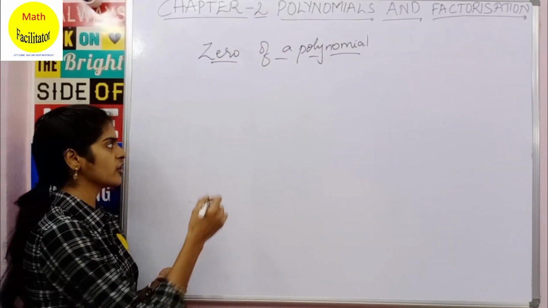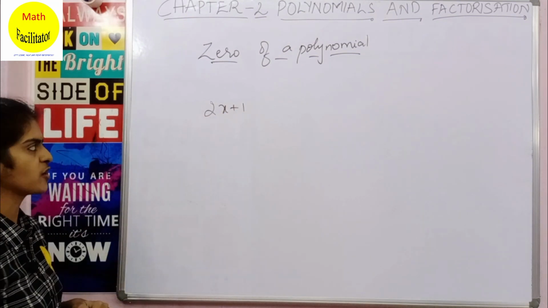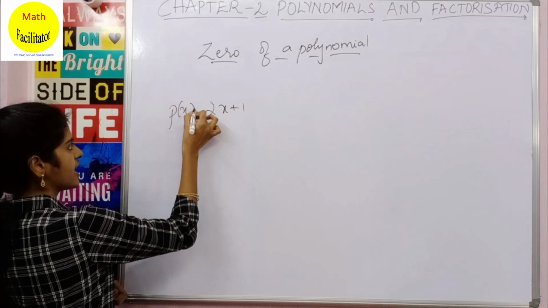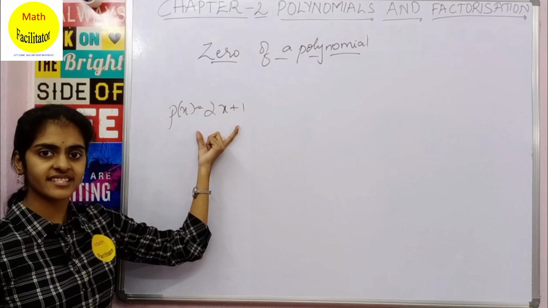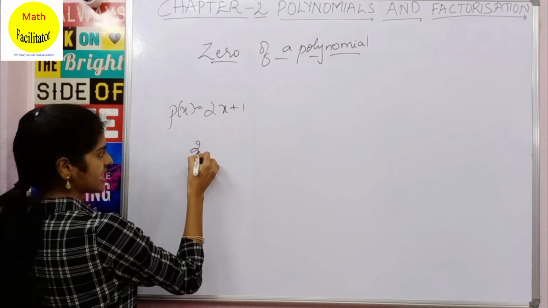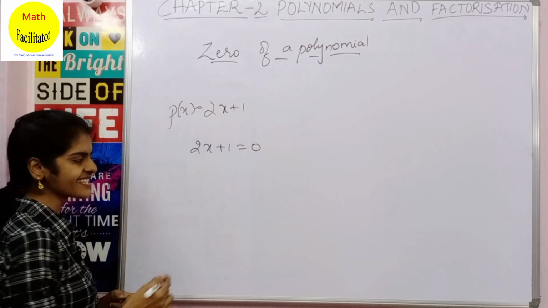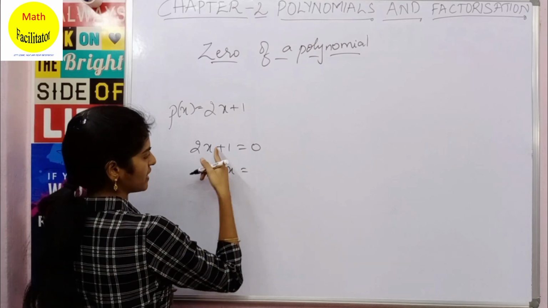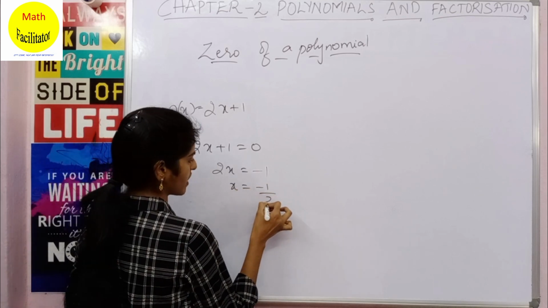Now if there is a polynomial 2x plus 1 and you have to find the 0 of this polynomial, take p of x is 2x plus 1. We have learned that to find the 0 of this polynomial, you can just equate the given polynomial to 0 and find the value of x. So 2x is equal to minus 1, so x is equal to minus 1 by 2.